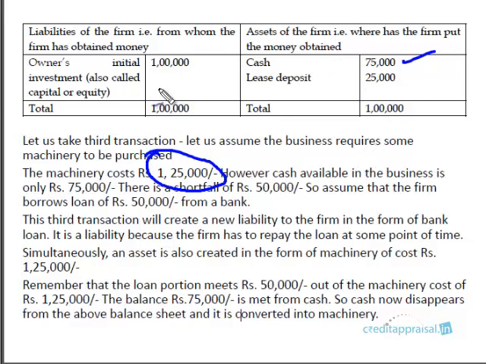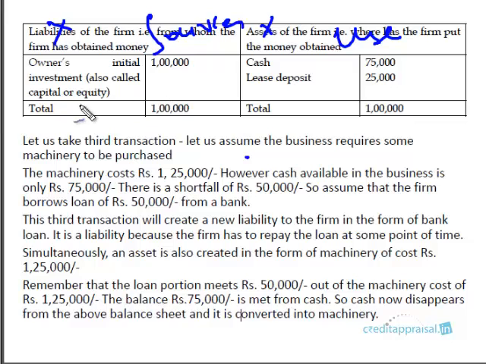Either you have to bring in your own funds of 50,000. With that 50,000 and with this cash of 75,000, you can buy the machinery, or you have to borrow this 50,000. Let us assume that the company has borrowed from the bank 50,000. This is a loan of 50,000. So when we speak of a borrowing, is it a liability or an asset, right? So forget the terms liabilities and asset right now. I've already told you. Is it a source or is it a use?